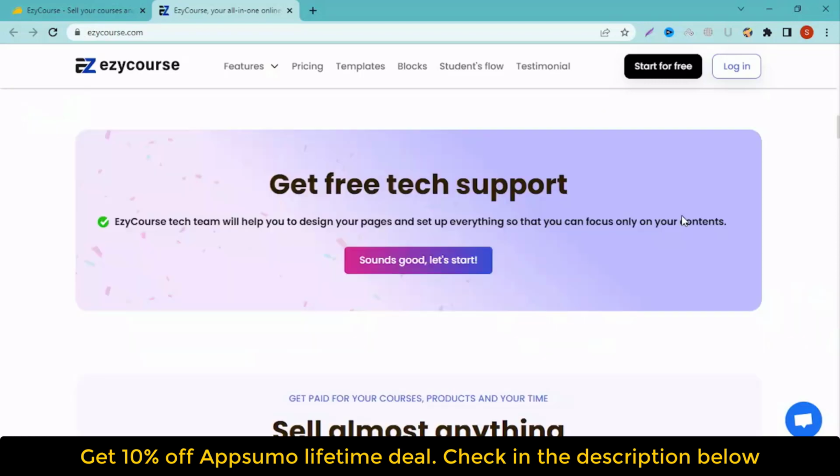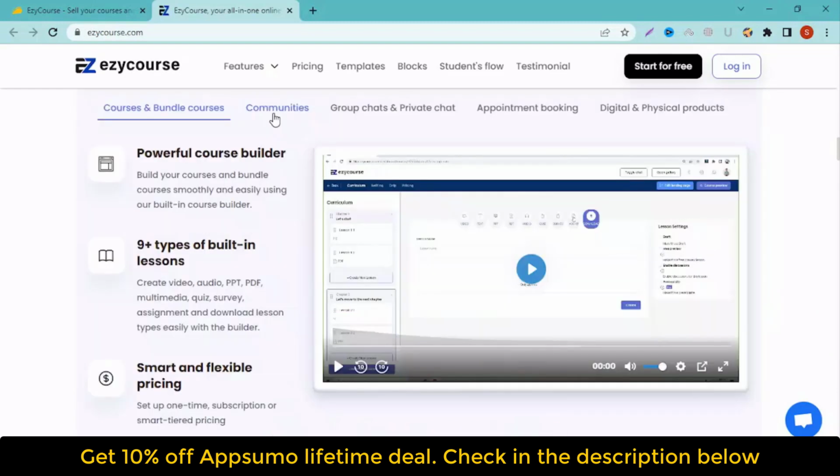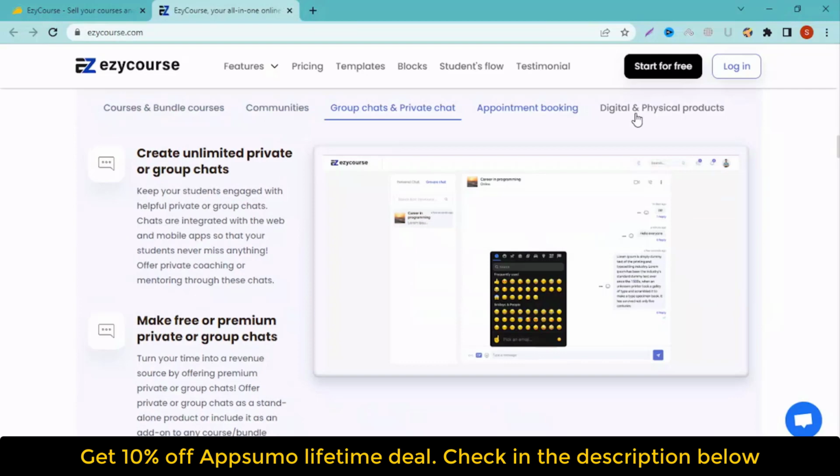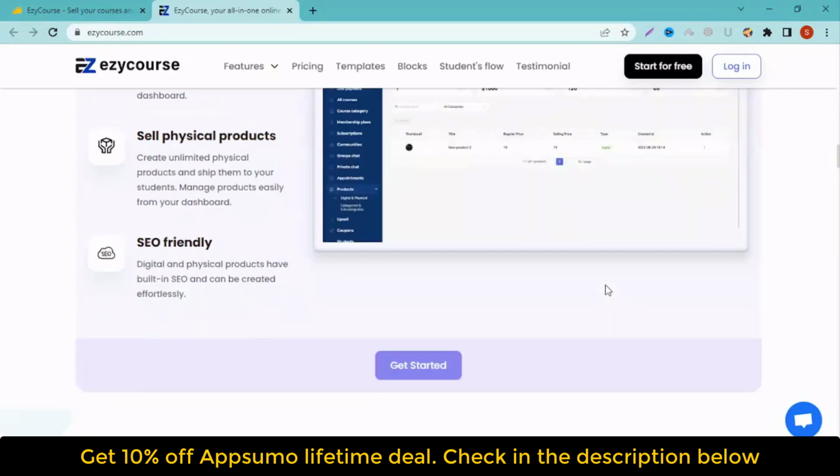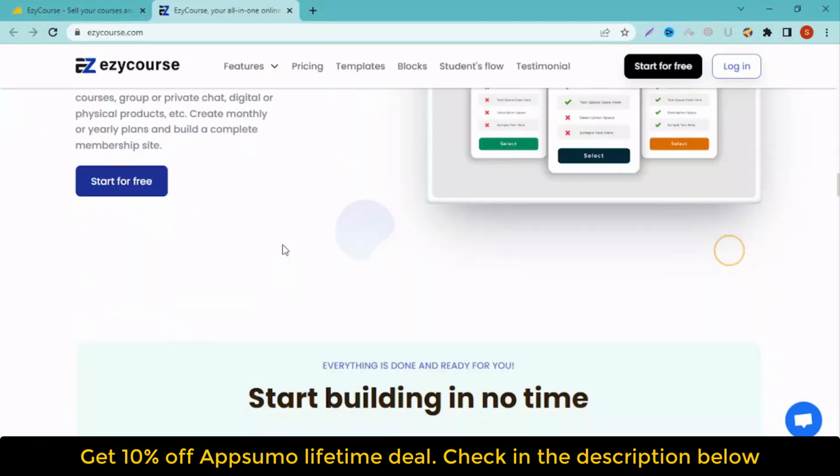With EzyCourse, you can streamline your course creation, marketing, and delivery in one powerful platform. From building courses, communities, and funnels to scheduling appointments and selling digital products, EzyCourse has got you covered. Save time and money by consolidating all your online business needs into one comprehensive platform. Get paid for your courses, products, and your time.